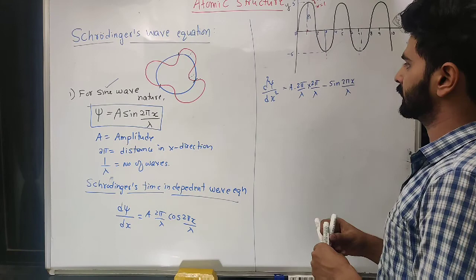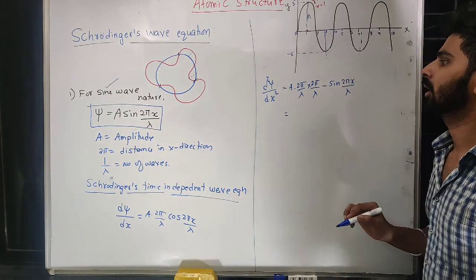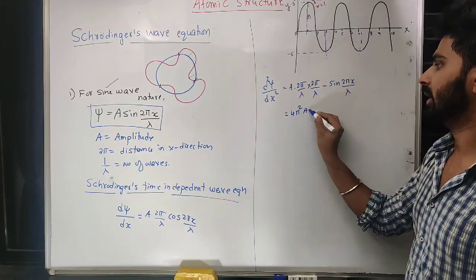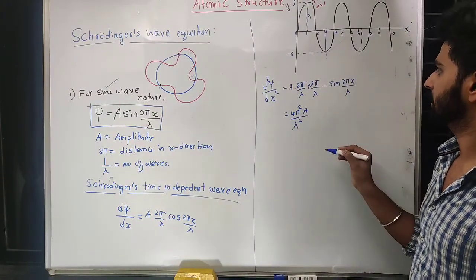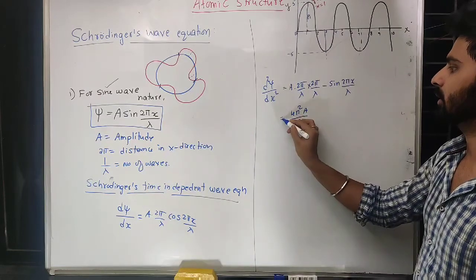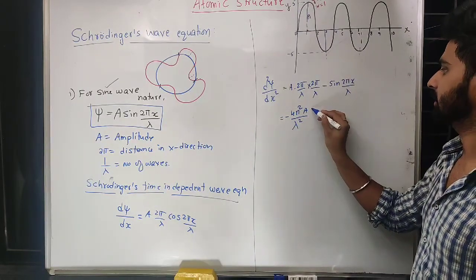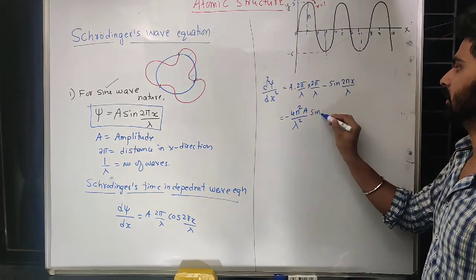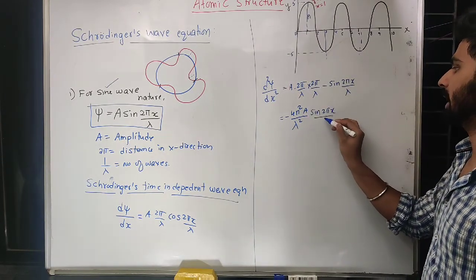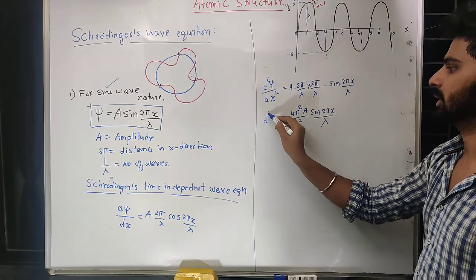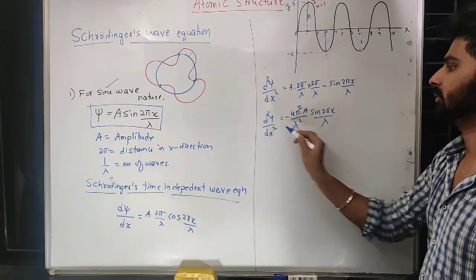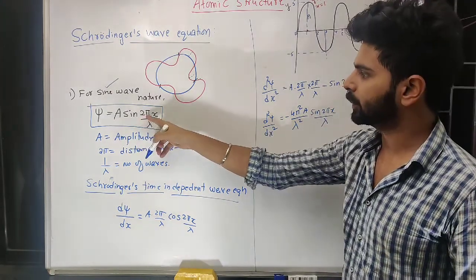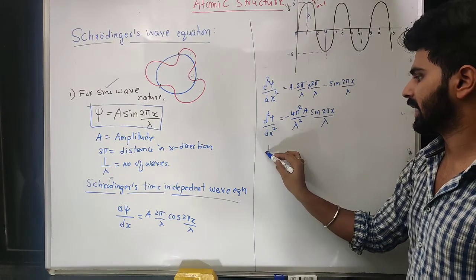So this is minus 4 pi square a upon lambda square into sin 2 pi x upon lambda. So d square psi upon dx square equals this. Now a sin 2 pi x upon lambda can be substituted as psi.